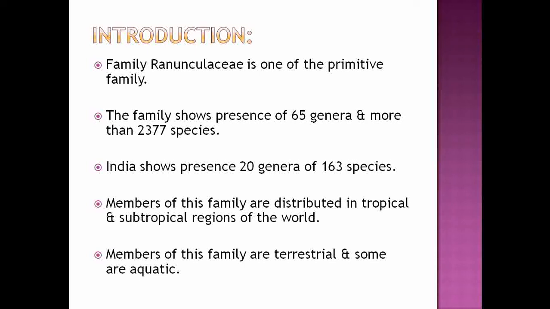For example, large flowers, clear distinction, separate calyx and corolla, numerous anthers, actinomorphic flowers, and hypogynous flowers. So these are some primitive characters observed under that family, and that is why the family is known as one of the primitive families.